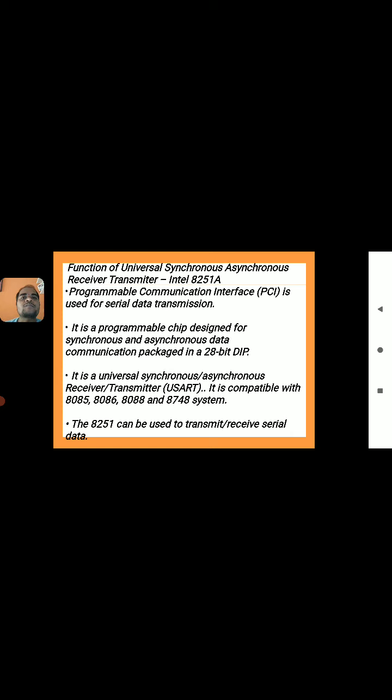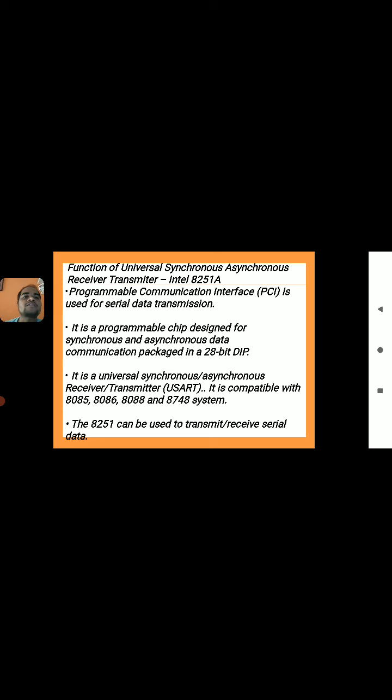For both cases we use the USART, that is the 8251A, universal synchronous asynchronous receiver transmitter.